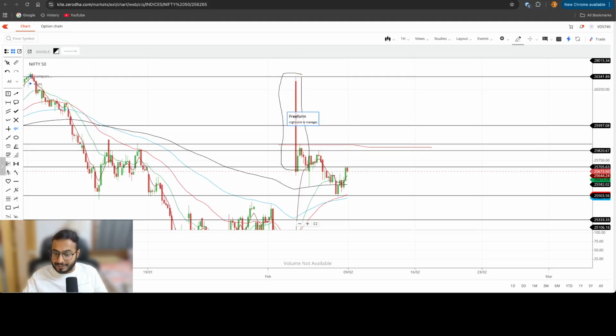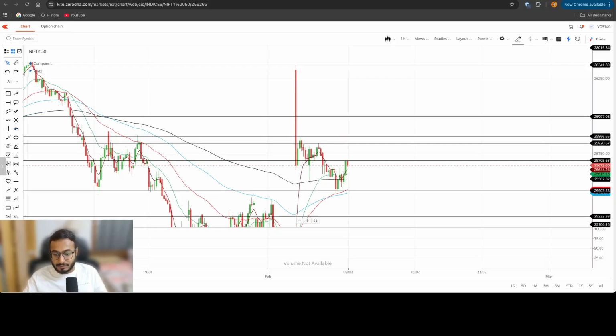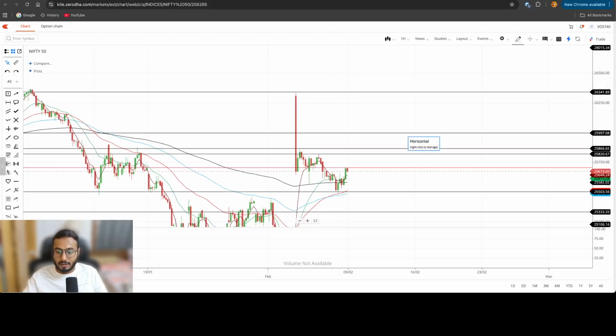So above 25,866 there is literally no resistance till 26,300. So this can be a beautiful trade for the next week. The moment we start crossing 25,850-860, you can take a bullish trade till 26,300. All right, traders,